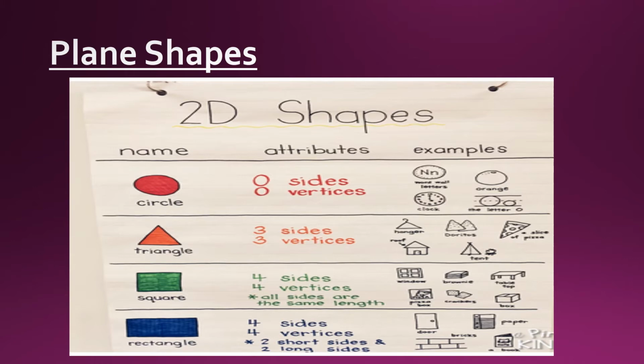Next we have rectangle. It has 4 sides and 4 vertices. It has 2 short sides and 2 long sides. So the opposite sides of a rectangle are equal.